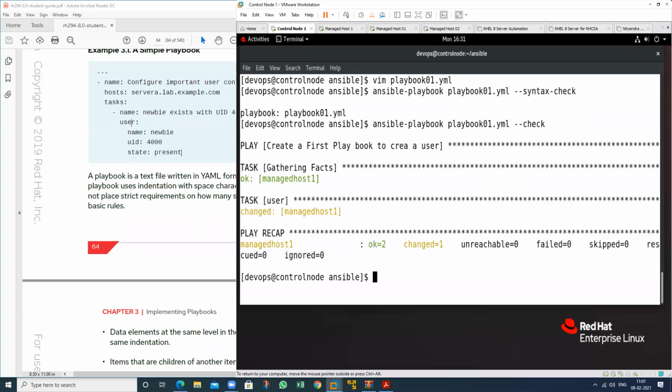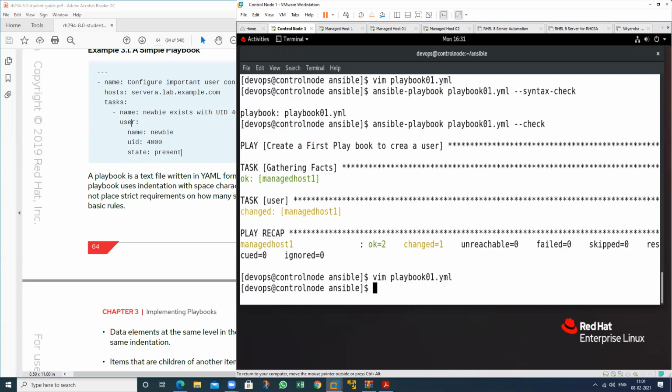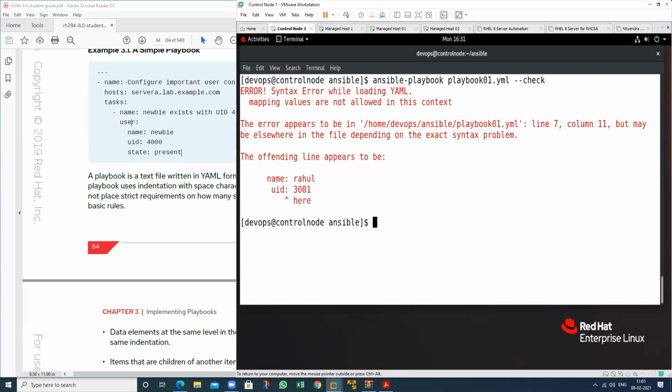Suppose I make one mistake in indentation, just one space here. This is a mistake of indentation, and I want to check this with a dry run. It will show me the mistake, it will not accept the indentation.